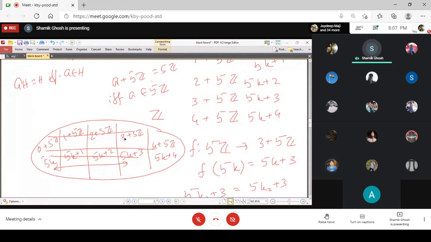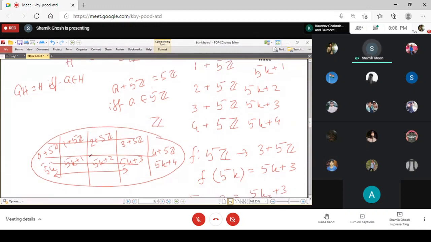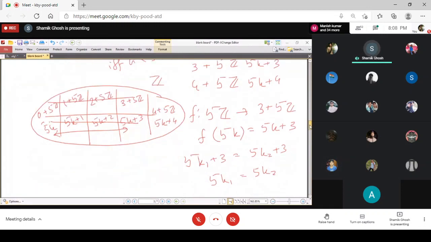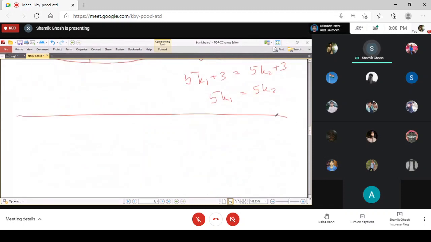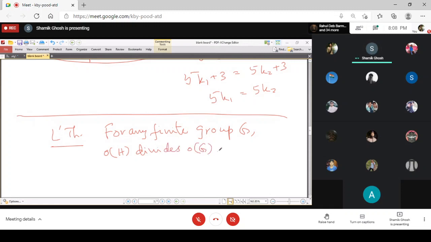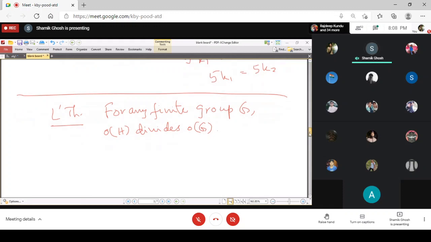So there are many other examples in the book, and you go through and find the cosets and see how the whole group is partitioned into the left cosets. Now, what great result did we get ultimately by Lagrange's theorem: for any finite group G, the order of the subgroup divides the order of the group. And that gives an immense